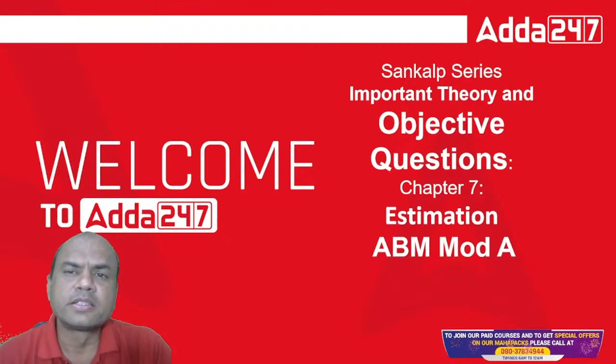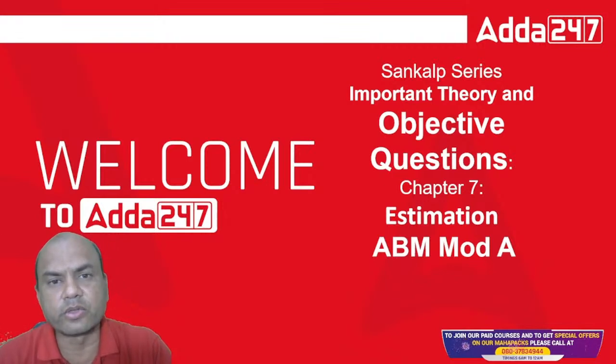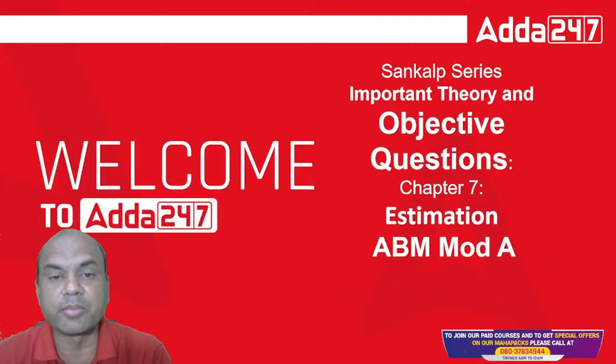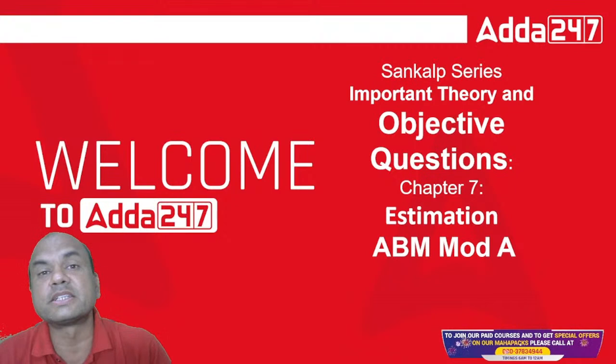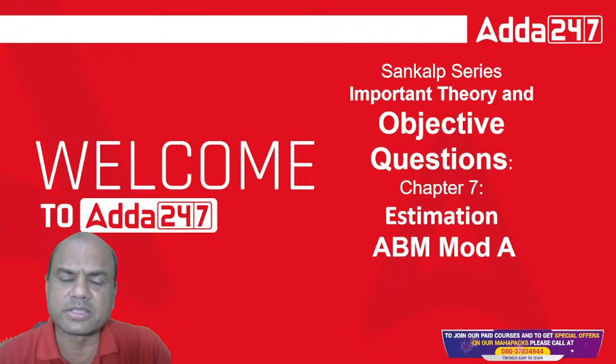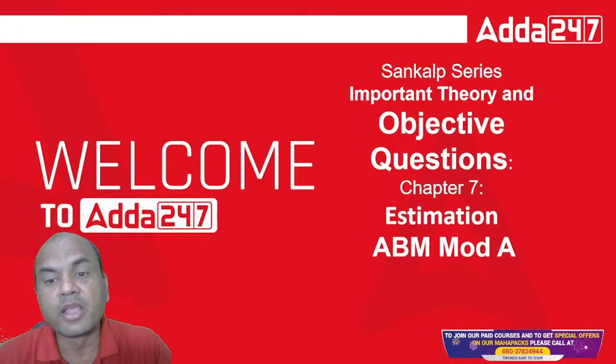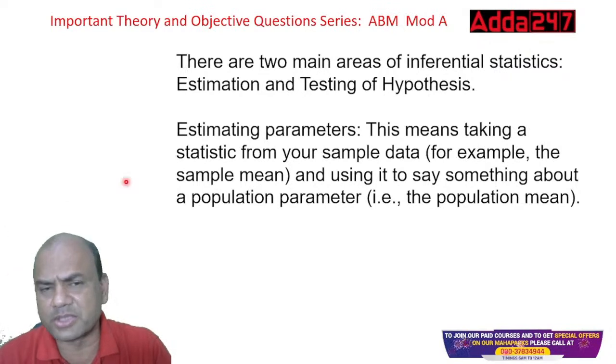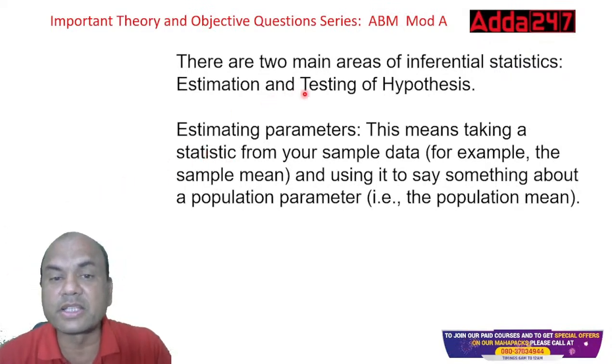I'll tell you one thing. If you know correlation and regression properly, you can definitely know estimation and time series very easily. So you must definitely focus on correlation. I have taken the topics on correlation also. And this estimation part is very important for you. Why? Because it gives you the future estimate. Every time we do estimations. And from the exam point of view, the estimation chapter comes for around 8 to 9 marks.